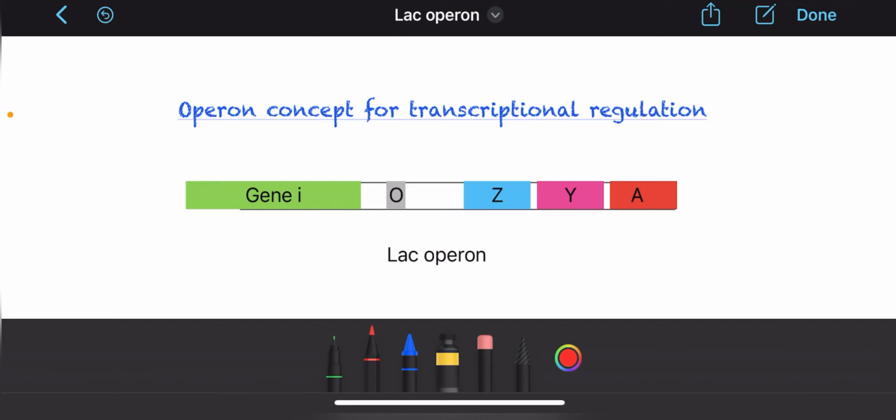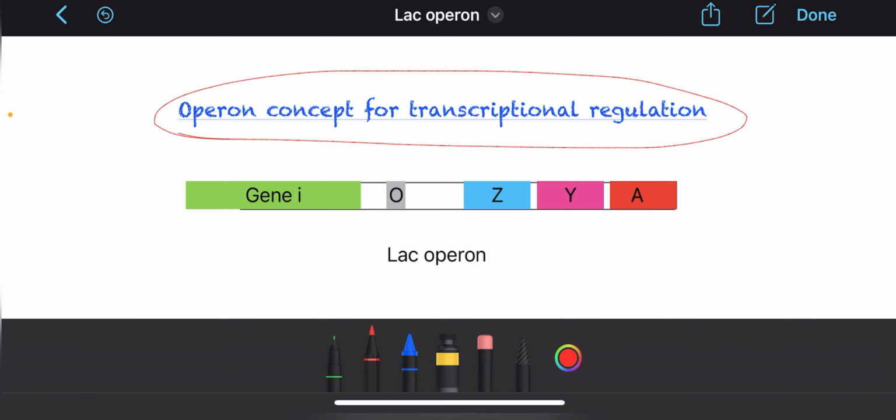Today we are back with another simple topic, that is the operon concept for transcriptional regulation. DNA forms a transcript, that is mRNA, and this process is known as transcription. Regulation at this point is termed as transcriptional regulation.